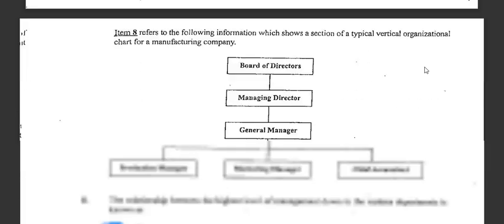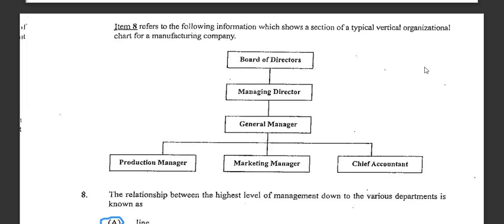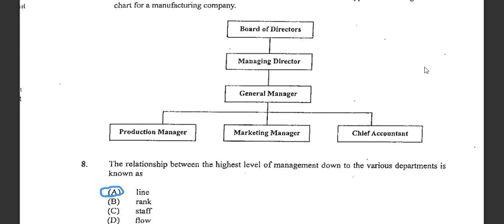Alright, number eight refers to a vertical and horizontal chart of a manufacturing company. Here we are going to see the relationships between the highest level of management down to the various departments, which is known as a line.